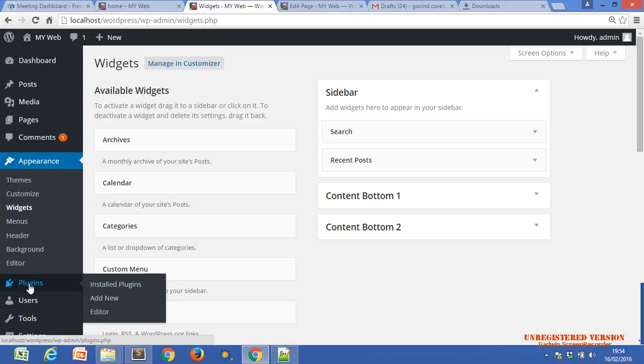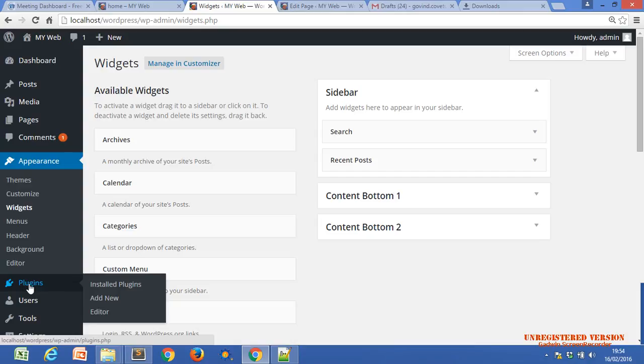What is a plugin? A plugin is just a pre-coded module, pre-coded functionality that we can use in a website. How can we use it? We just have to install that particular plugin into our website. How do we install it? We can install in two ways. You can install directly from the web, or you can download that plugin, upload it and install.